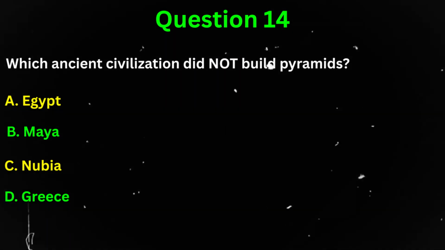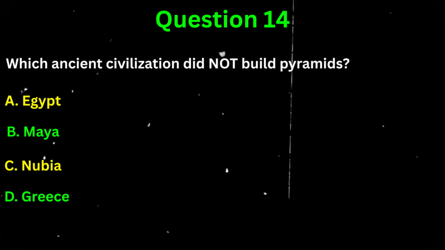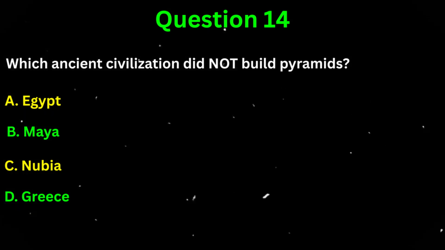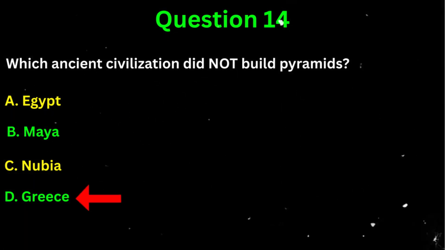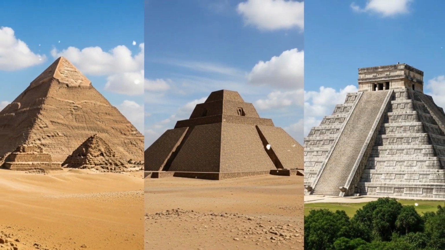Question 14. Which ancient civilization did not build pyramids? A. Egypt. B. Maya. C. Nubia. Or D. Greece. The correct answer is D. Greece. Greek architecture focused on temples, not pyramids.